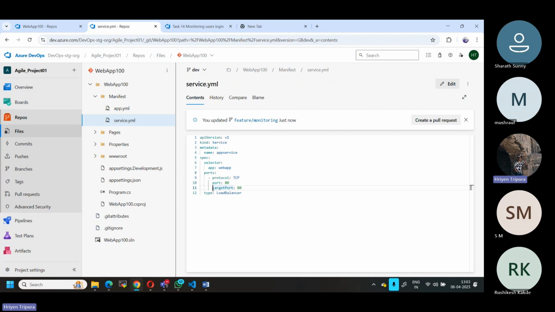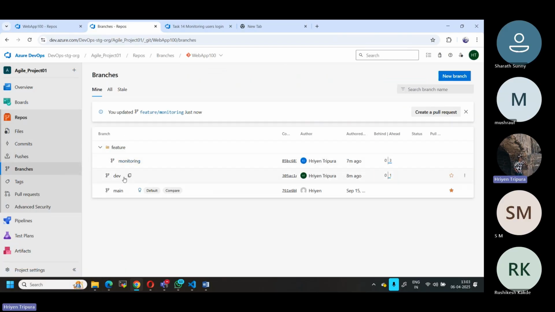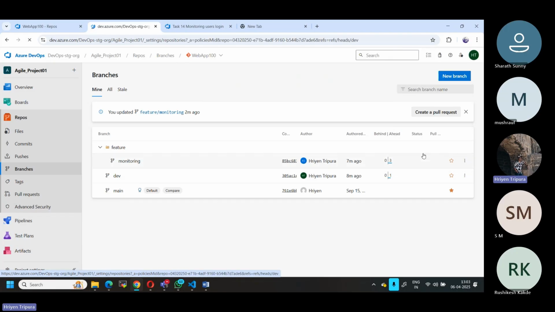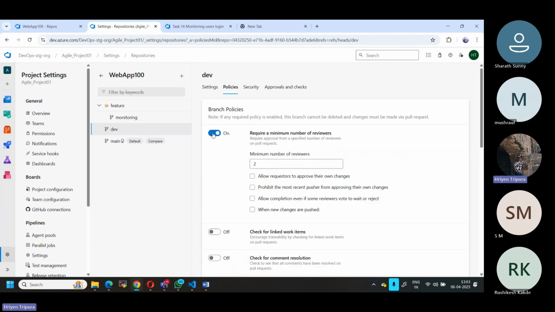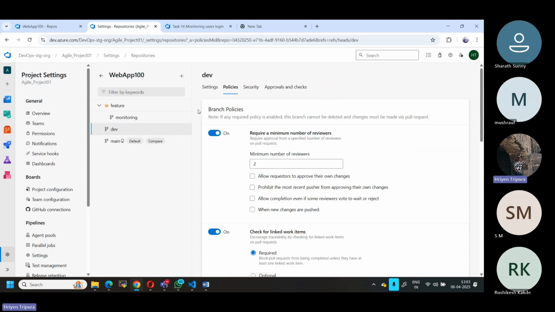This is the reason it has to be done through the pull request. If you remember, in the pull request we did some changes. Let us go back to the branch policy again. This time no branch policy was enabled. Normally it should be enabled by default, but at that time it was not, which is why I was showing you. Again, I'm going to enable the branch policy. Let's say I want this to be reviewed and checked. That's it, done.